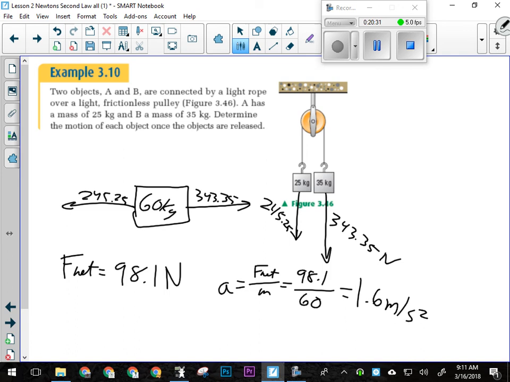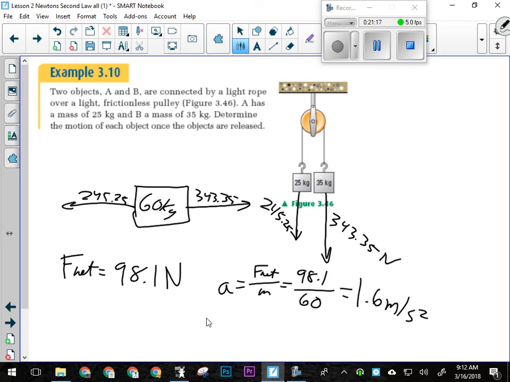Now, acceleration is a vector quantity, and I didn't put a vector on that, and it's still right. How come it can be right without a vector? Right? It's the acceleration of the system. One part of the system is moving down, the other's moving up. I can't put a direction on that unless the question specifies the acceleration of the 35 kilogram mass. Then I would write down. Okay? Or the 25 kilogram mass, then I'd write up. But the acceleration of the system is in different directions. I can only give the magnitude. I can't give a direction because the parts move differently. Okay? Same rate, but different directions.